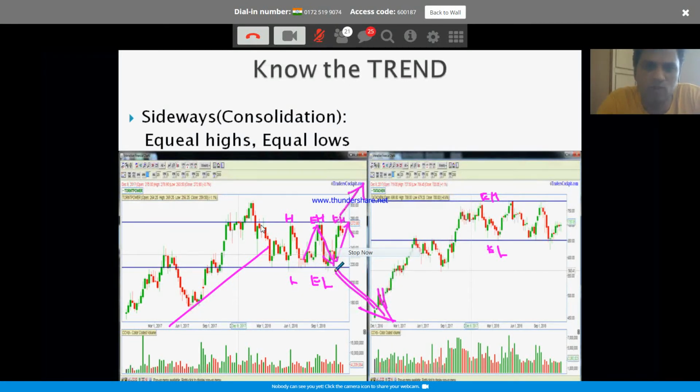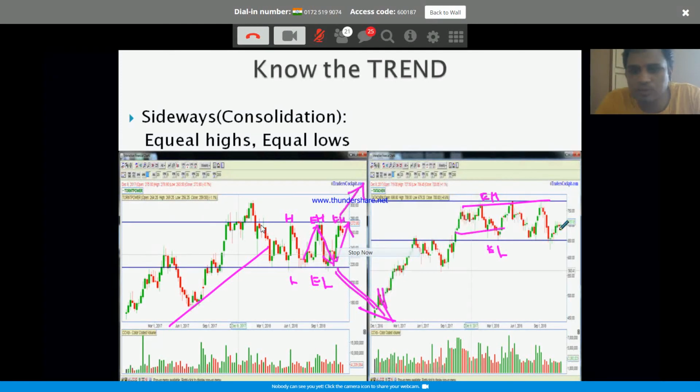Whether it will break out or break down, we will come to know. Once this price point is taken out, we will come to know, right? If it is breaking out, we look to take a long position. Breaking down, we look to take a short position. Same here, this is Tata Chemical on the weekly chart, consolidating for now. This is a sideways trend, right?